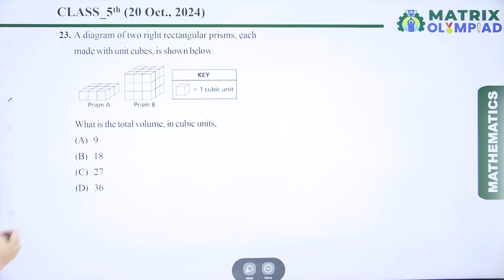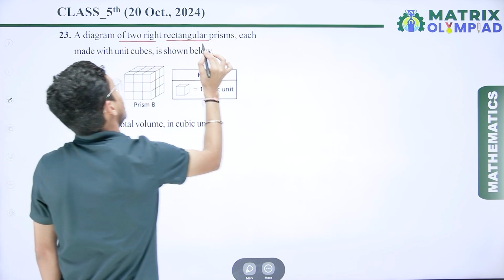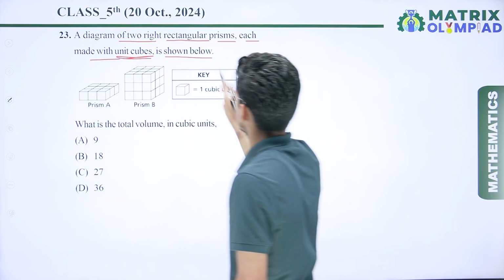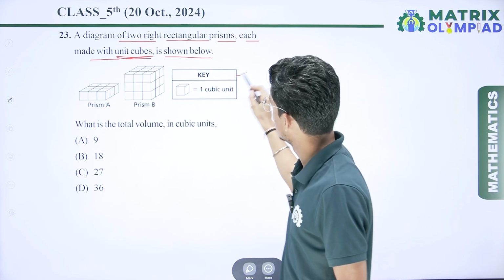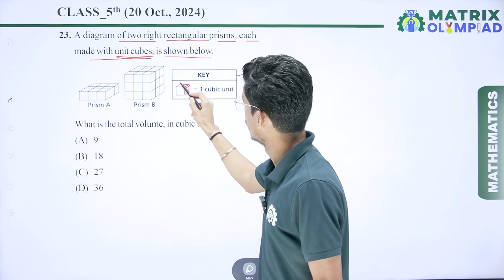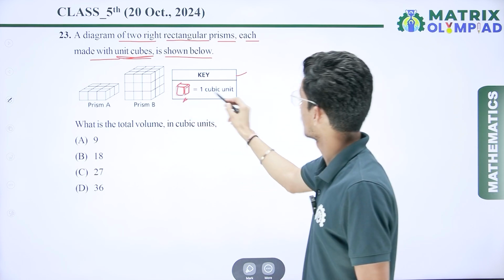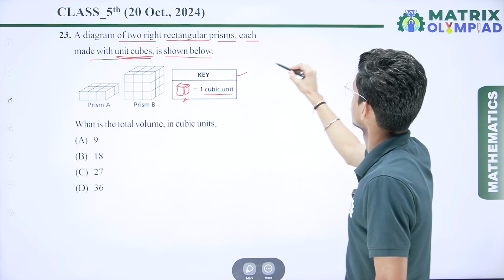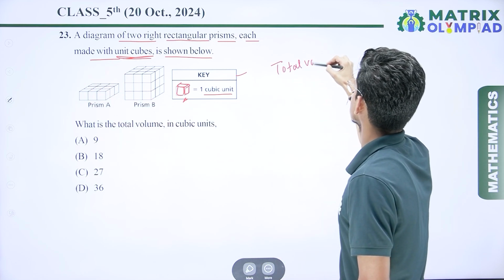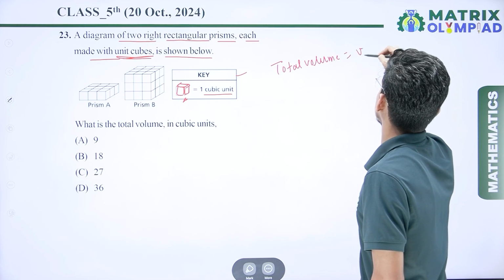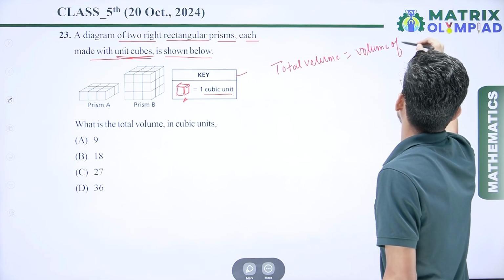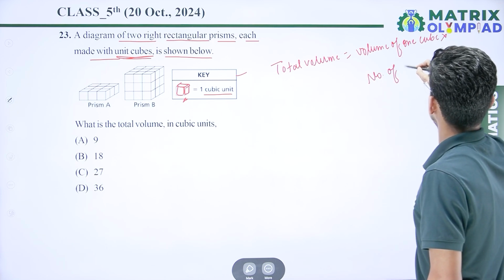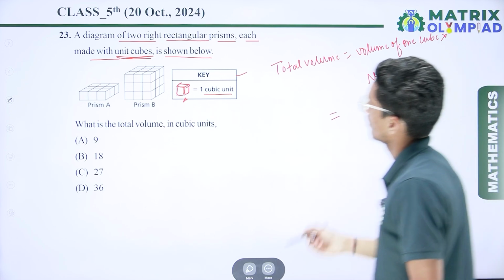So now if I talk of the next question, that is a diagram of two right rectangular prisms, each made with unit cubes as shown below. It means we have been given the key, that is the cube, so the volume of one cube is 1 cube unit. So here we have to find the volume of prism A and prism B. So first I can see the total volume is equal to volume of 1 cube multiply number of cubes. So check how many cubes are here.